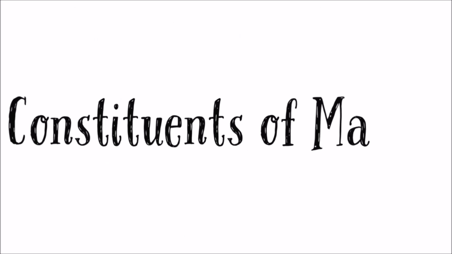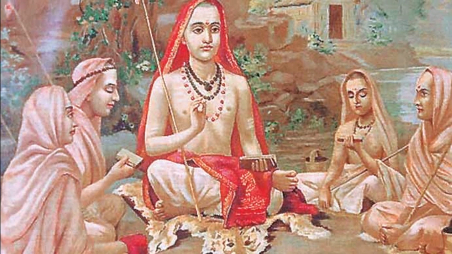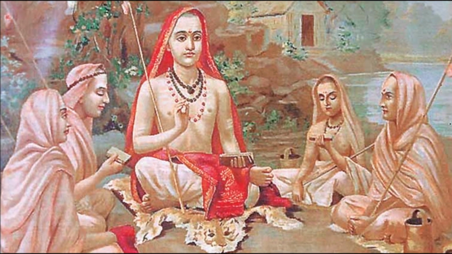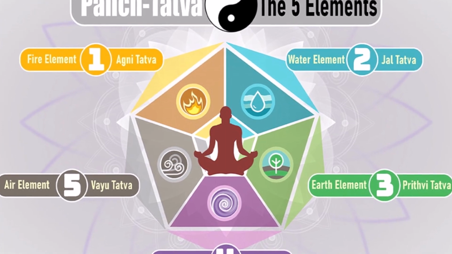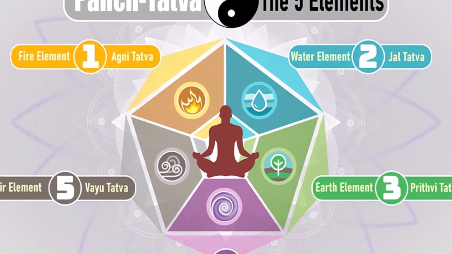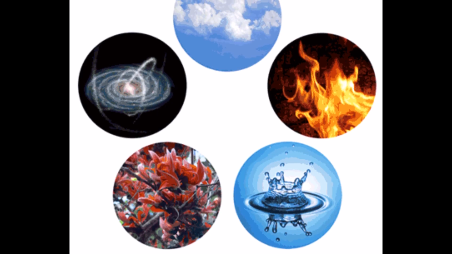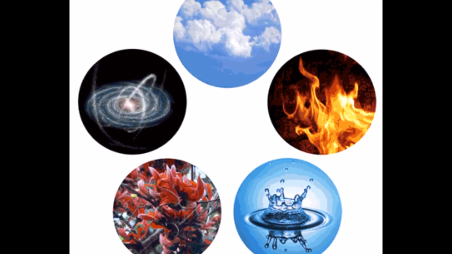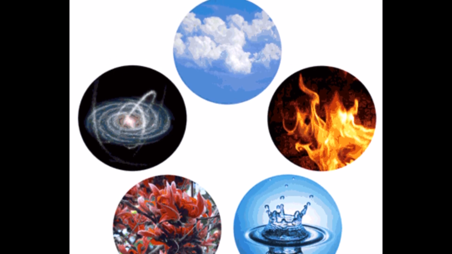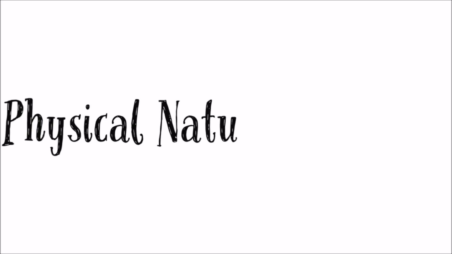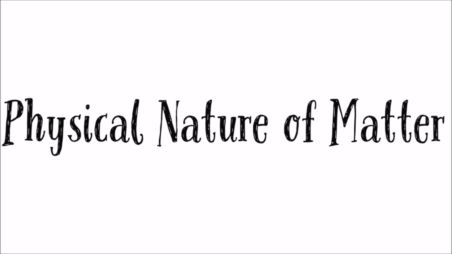What are the constituents of matter? According to the early Indian philosophers, every living and non-living thing is made up of 5 basic elements called Panchatattva, that is air, water, earth, sky and fire. Therefore, matter is a composition of these 5 constituents. Now, let's learn about the physical nature of matter.